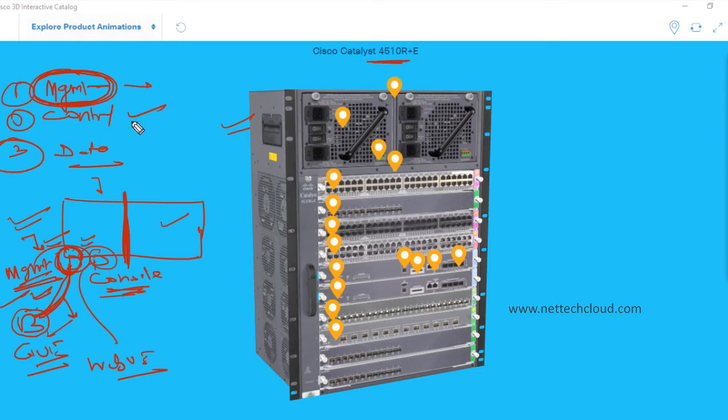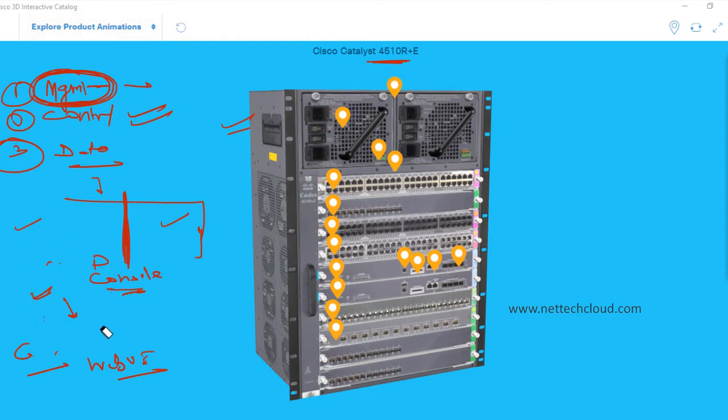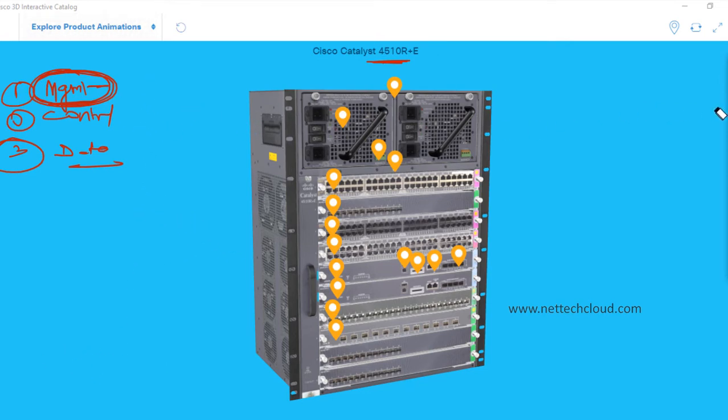What about control plane traffic? Control plane traffic is another one. This control plane traffic means traffic to the device or from the device. For example, in a switch network, spanning tree protocol, STP, which is a layer 2 protocol, is of course control plane traffic.